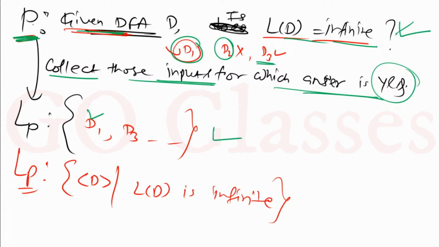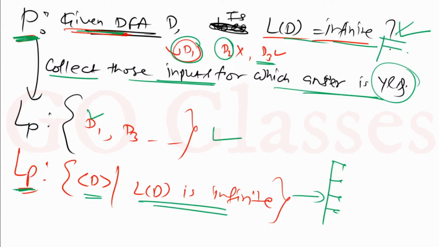So you can see for this decision problem, what is going to be the language? The language is going to be the yes instances. Yes instances of this problem are going to be the language. So the language will be the set of DFA whose language is infinite. Remember one more thing. Languages are categorized into categories like regular, RE, recursive. And problems are categorized into categories like NP-hard, P, or you can say decidable, undecidable.